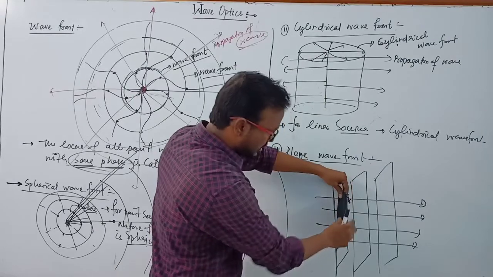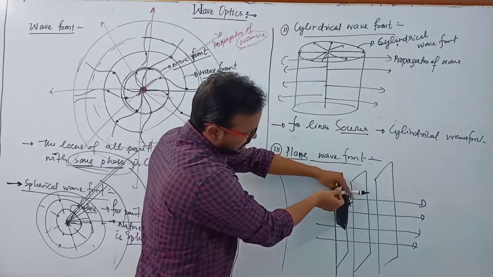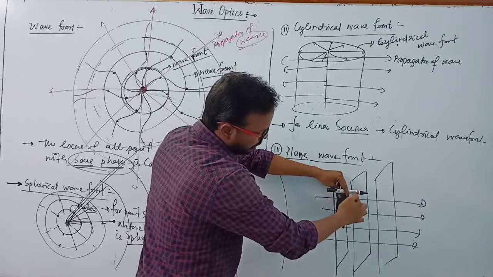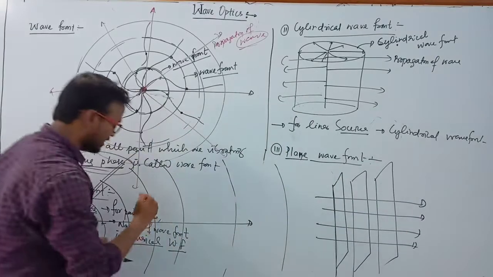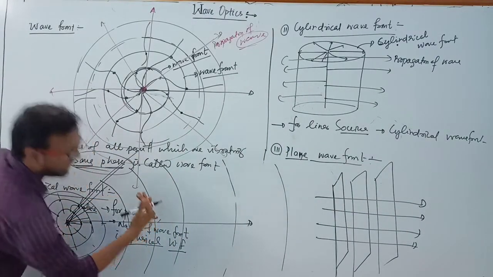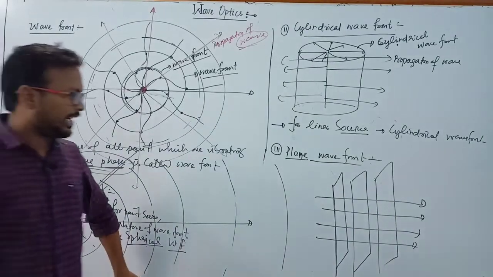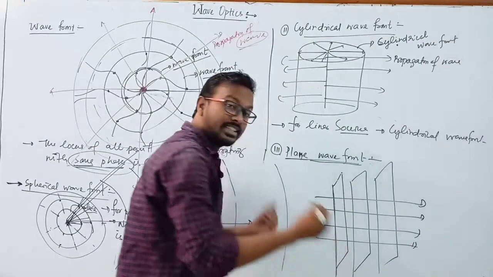This is, suppose, a wave front, and here the propagation of light is in this direction. Propagation of light and wave front always make an angle of 90 degrees, and here also 90, 90, 90, and this is also a spherical wave front, and here the light propagates in this direction, and the angle between wave front and propagation of light is always 90 degrees.